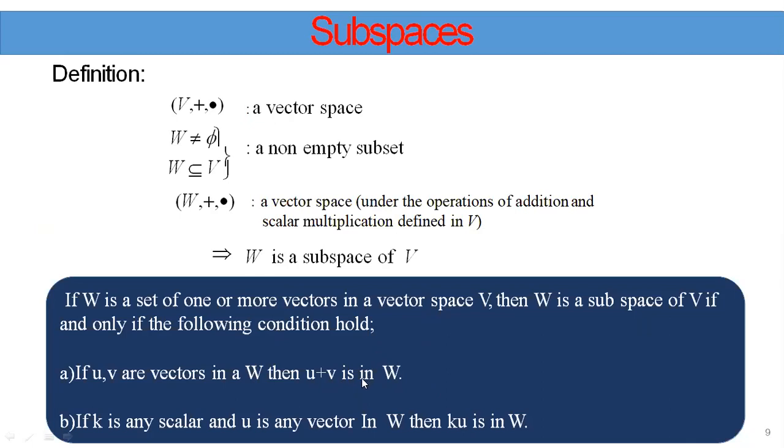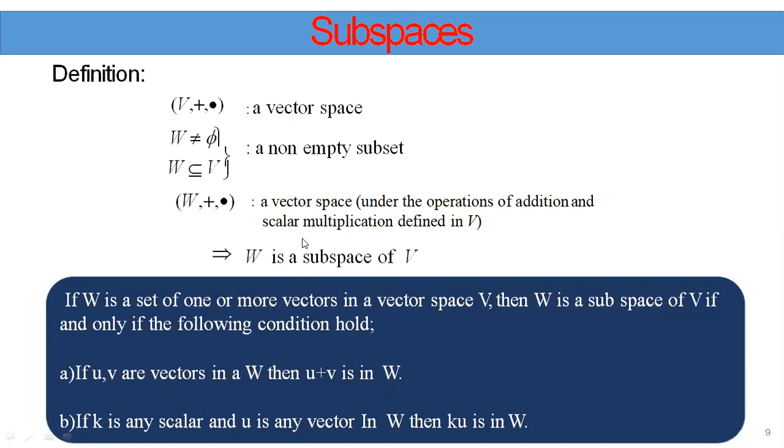It is very important. So to see the examples, we can use these two conditions. In any real example, we have to show that the set is a vector space by using these two conditions. One is vector addition, one is scalar multiplication. If these two are satisfied by any subset of V, then we say that W is a subspace of V.